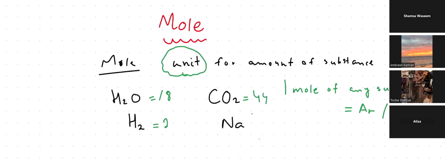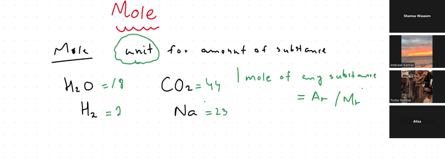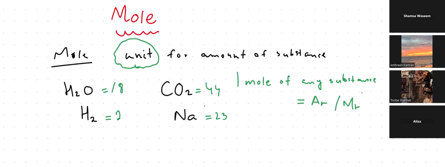So 1 mole of any substance is equivalent to relative atomic mass for an element, and relative molecular mass or relative formula mass for a compound, right? Now let me know, did you understand this? Yes. Right. So 1 mole is a unit for amount of substance, and 1 mole of any substance is equivalent to relative atomic mass for an element, or relative molecular mass or relative formula mass for a compound, whether it's ionic or covalent.